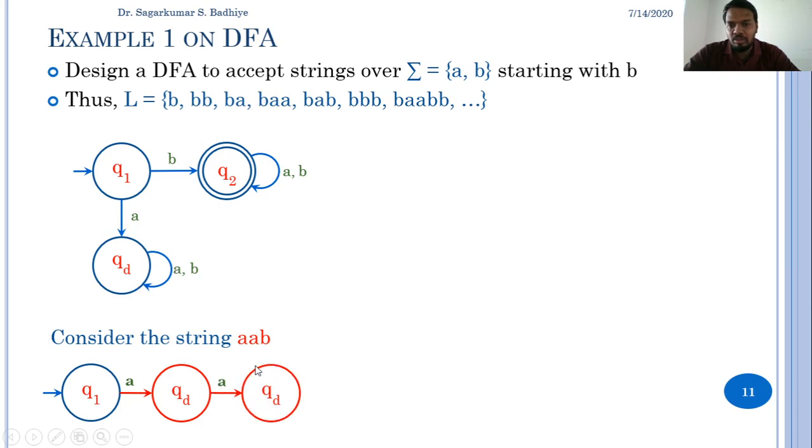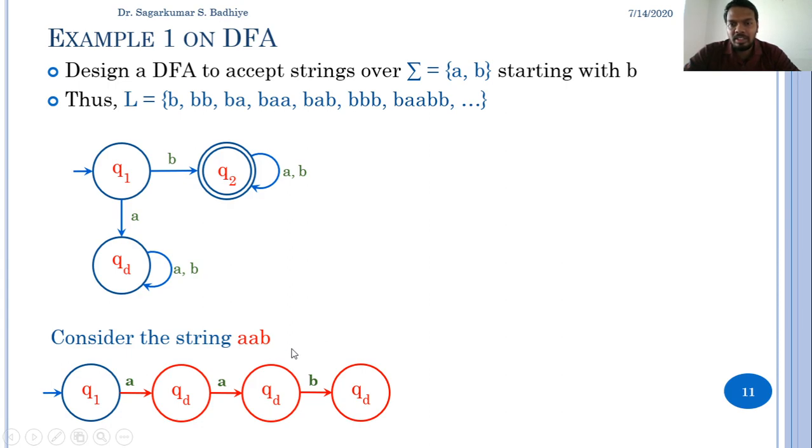And again in QD the next input is B, so again there is a transition from QD to QD on getting B. So I started from the initial state, the condition is satisfied. I read the complete string, the condition is satisfied, but at the end I am not able to reach a final state. So this string AAB will be rejected by the deterministic finite automata.